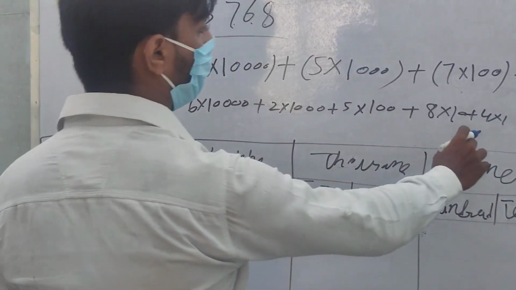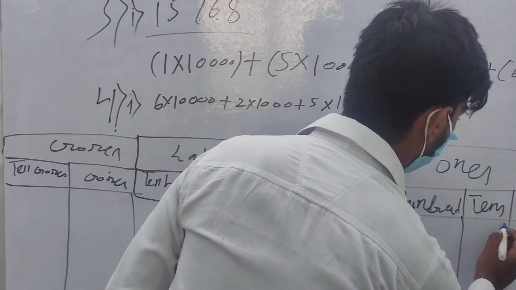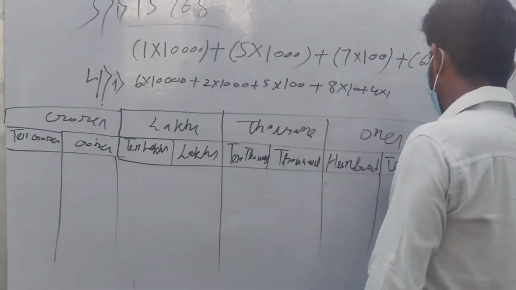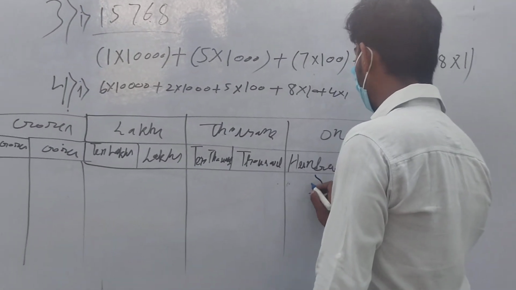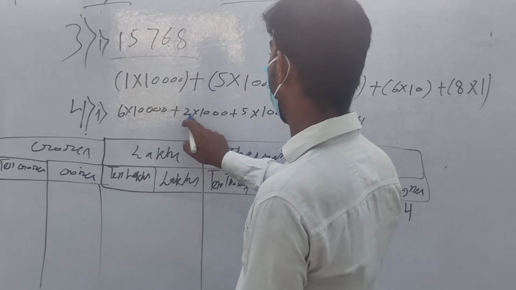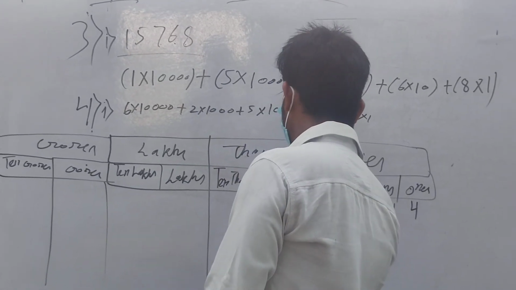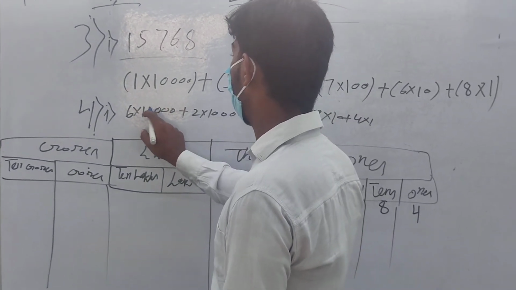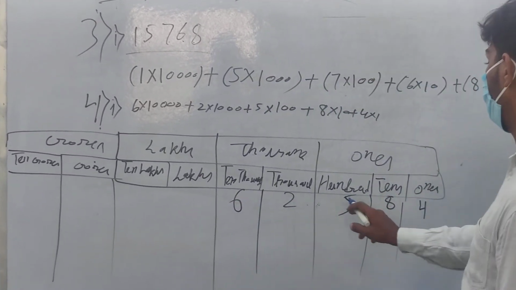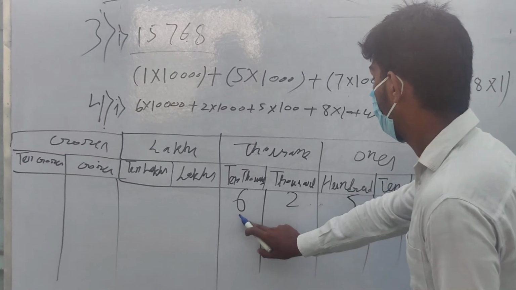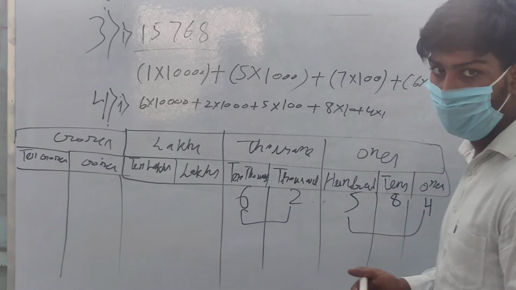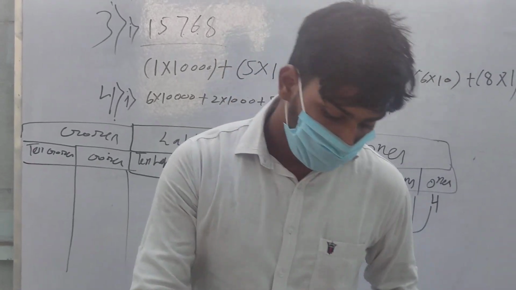We have to write it from the last. 4 into 1 is 4, then 8, then 5, because 1 is in the hundreds place. Then 2 in the thousands place, then 6 in the ten-thousands place. So we have to do it like this: 6, 2, 5, 8, 4. So the number is 62,584.